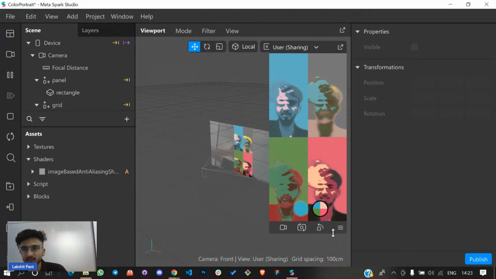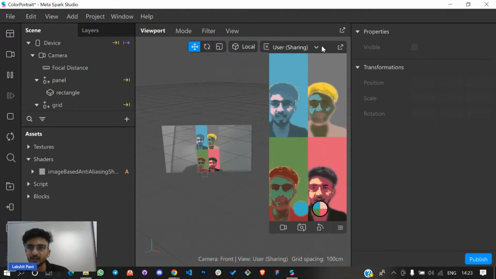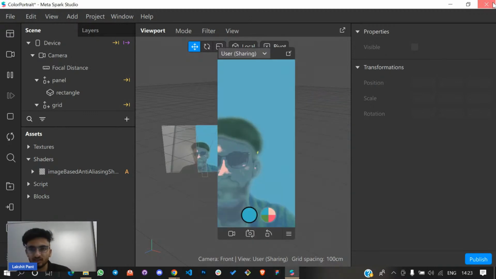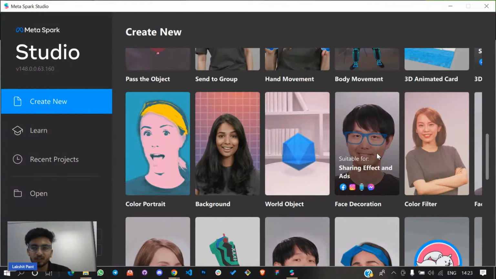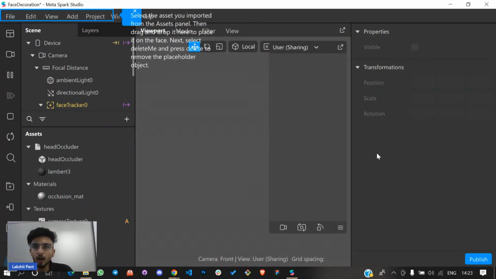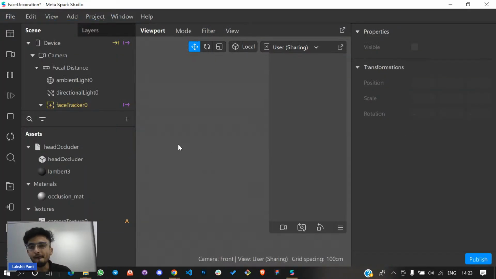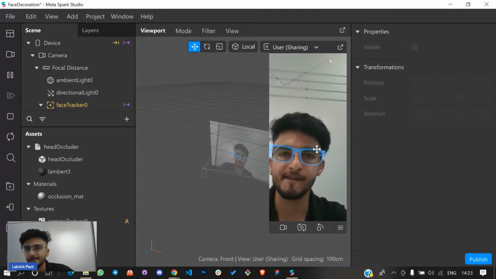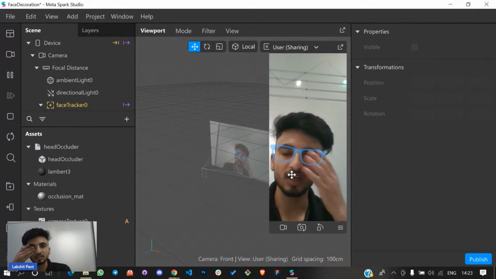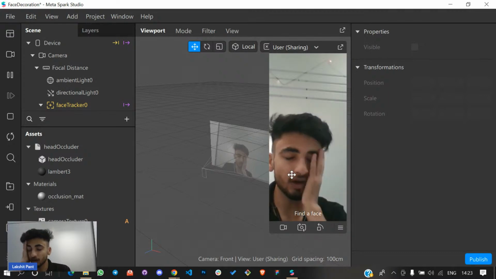If I apply my AR filter to it, you can see what it is doing. If you want to put virtual specs on your face, you can do a little face decoration also. You can put glasses on your face, something like this. Something like this you can make using Spark AR.